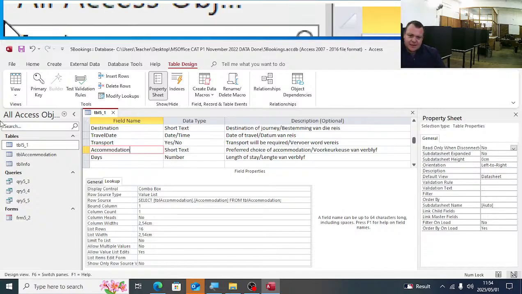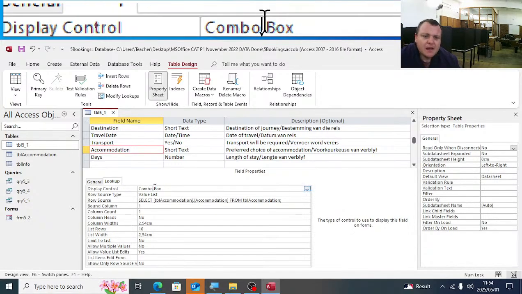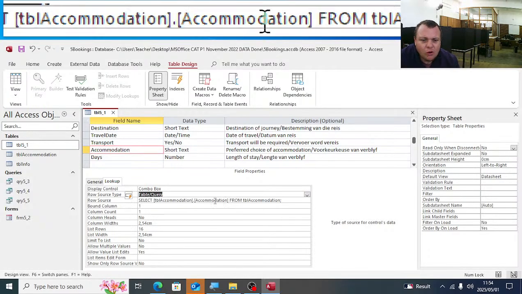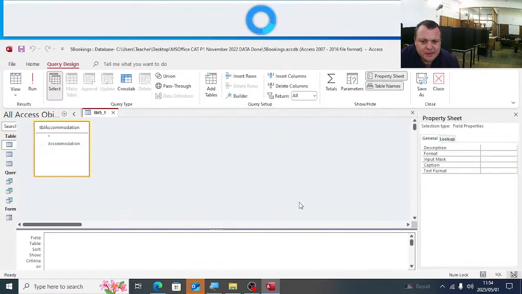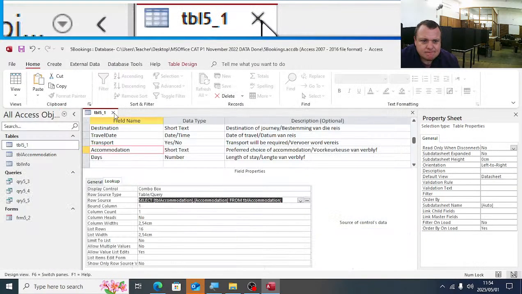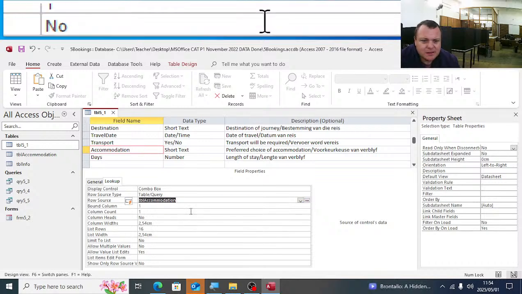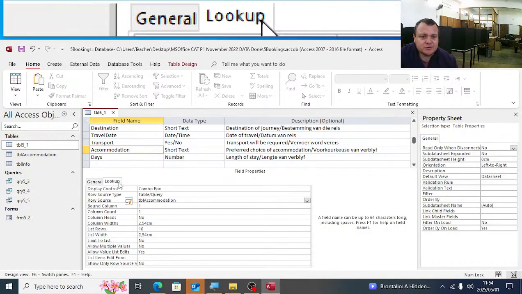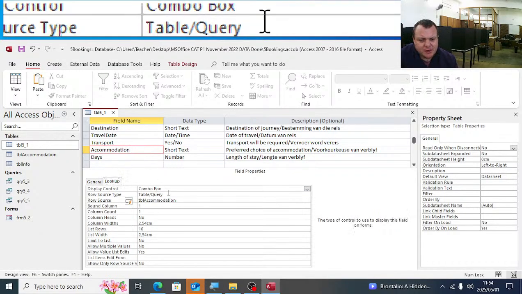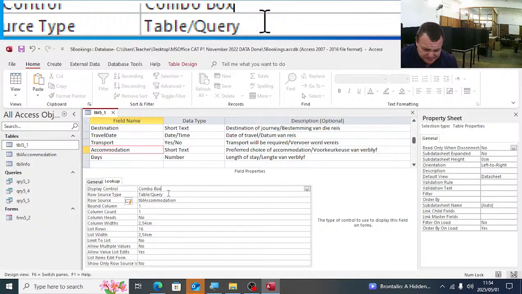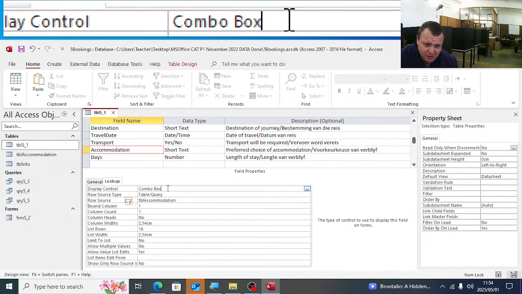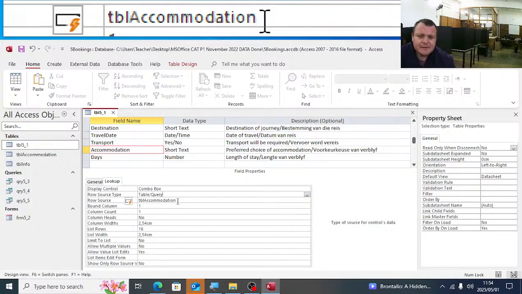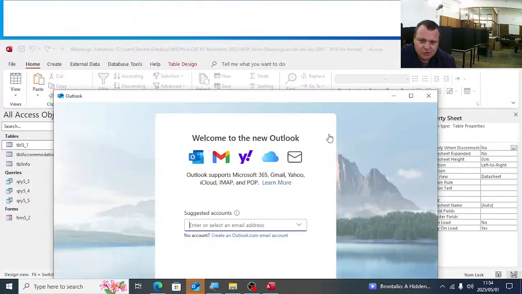Could you remember this? Where we have selected a combo box. Now what we tell here is that it should be based on a table or query, and it should be based on the table TBL accommodation. So here you have accommodation, you say lookup, change the display control to combo box. The row source type should not be a value list, it should be table query, and it should be based on TBL accommodation.